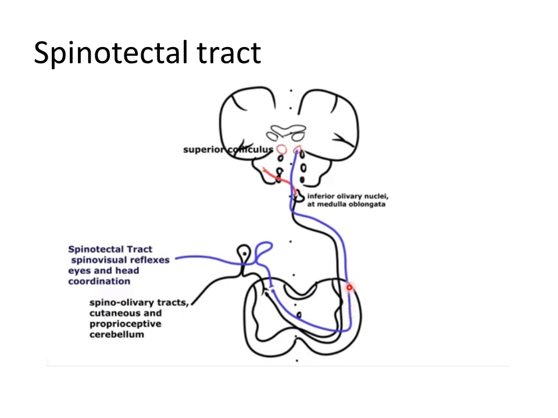After passing through the medulla oblongata and pons, they terminate by synapsing with neurons in the superior colliculus of the midbrain. This pathway provides afferent information for spino-visual reflexes and brings about movements of eyes and head towards the source of stimulation.